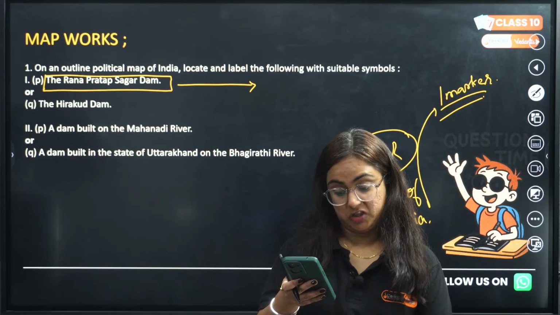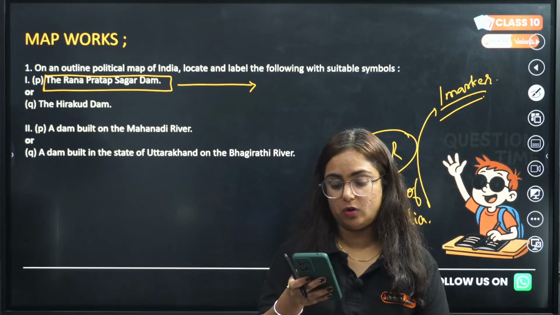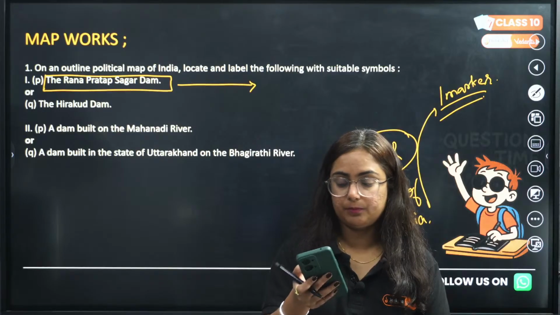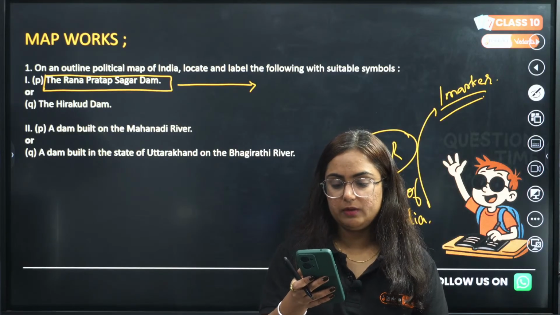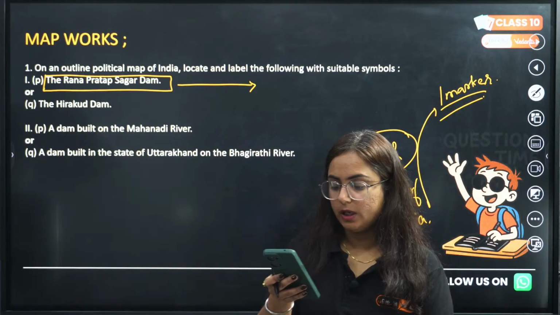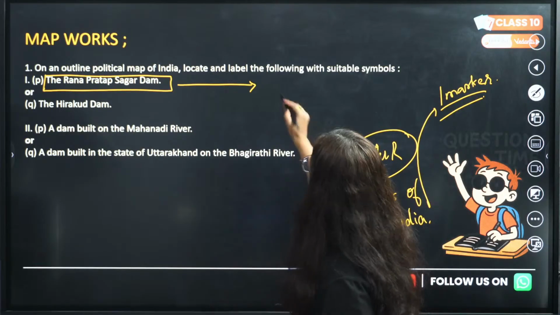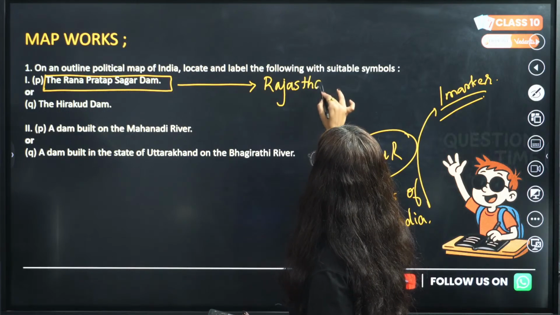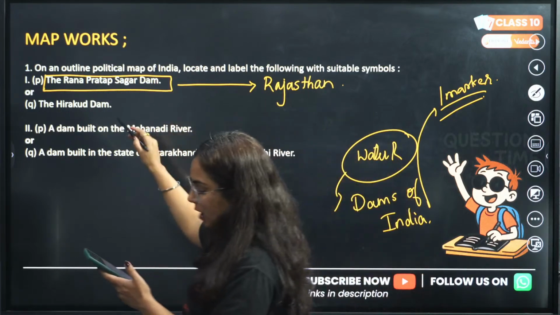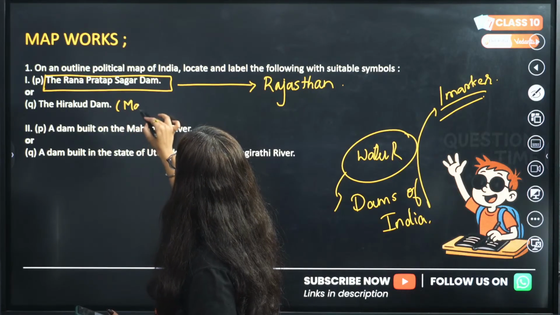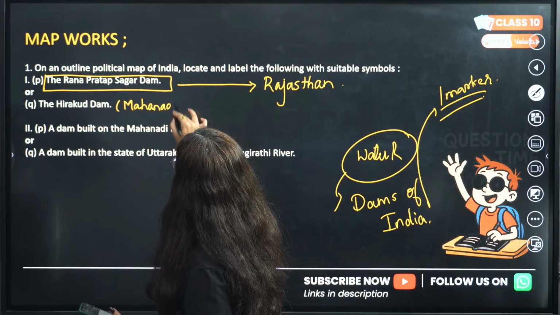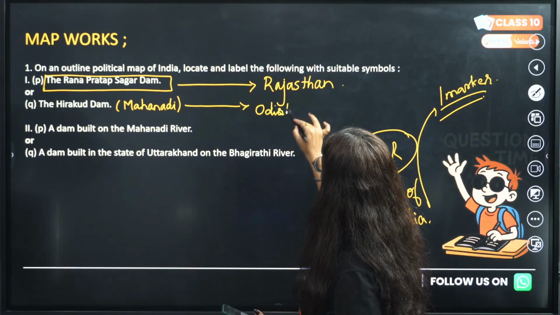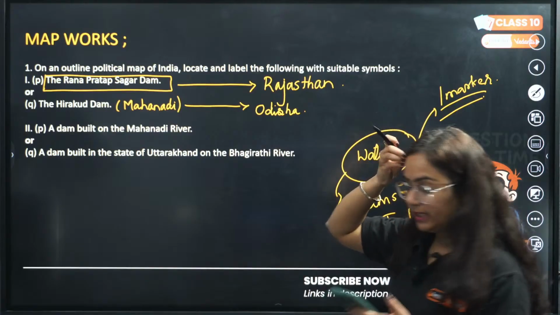Hirakund Dam is in HP, Himachal Pradesh. Are you sure, Alia? No, it's not. Hirakund Dam is not in HP, we'll discuss about it. Tell me, okay, fine. Rana Pratap Sagar Dam is in Rajasthan. Okay. Beta, Hirakund Dam is on the river Mahanadi, and it is in the state Odisha. Clear?